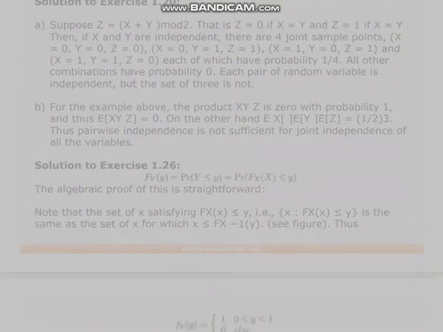Solution to exercise 1.20. A. Suppose Z equals X plus Y mod 2.